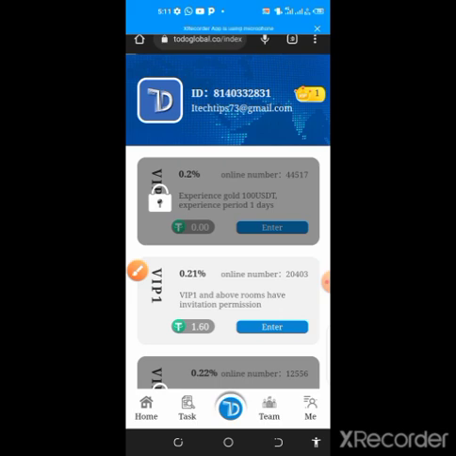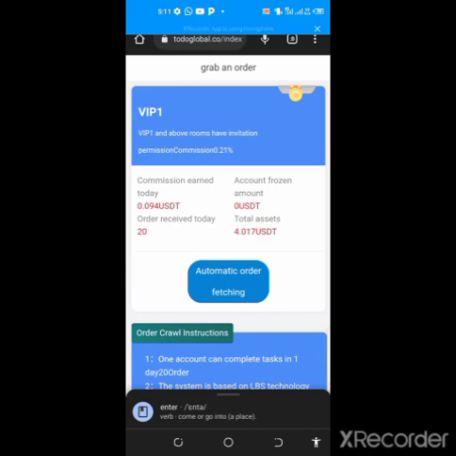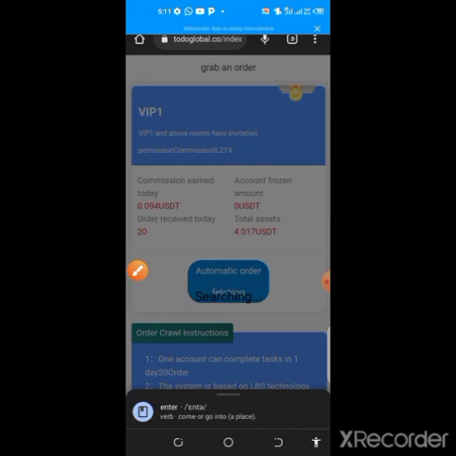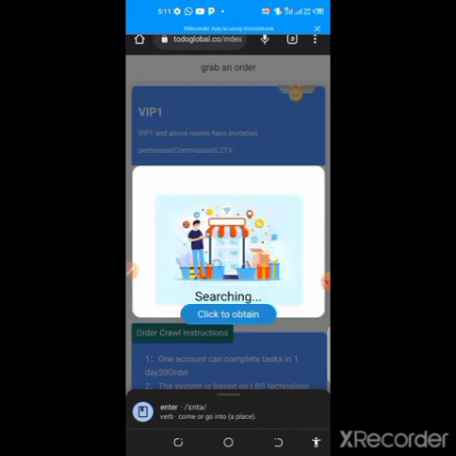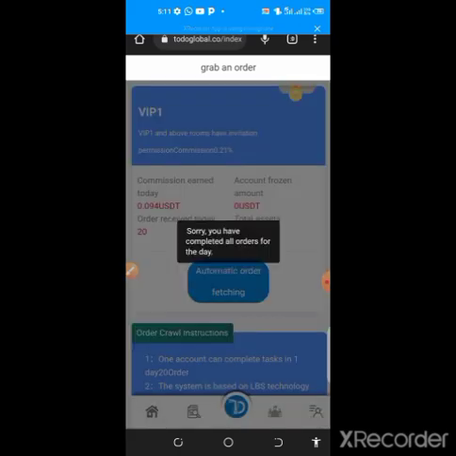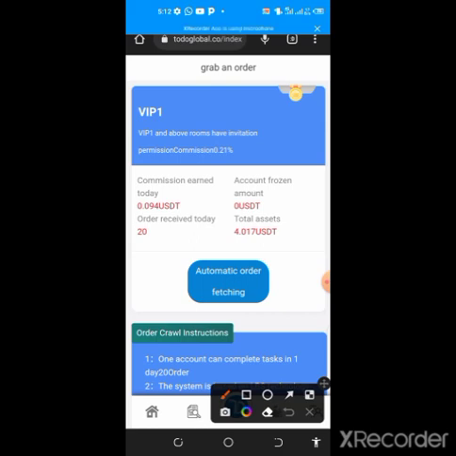Immediately you keep grabbing orders, simply click on this auto fetch, automatic order fetching. You click right here and wait for it to load. Now as the order is loading, I will click to obtain. I'll wait for it to load up, the screen will keep loading. I have already exhausted the order for today, that is why it's not allowing me to proceed, but that is exactly how to grab orders, and you need to do this every day to keep earning.